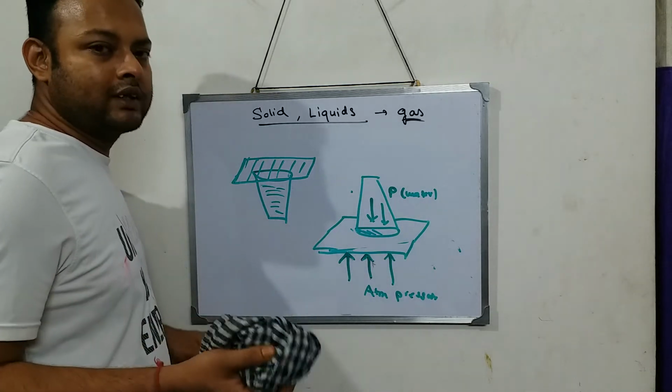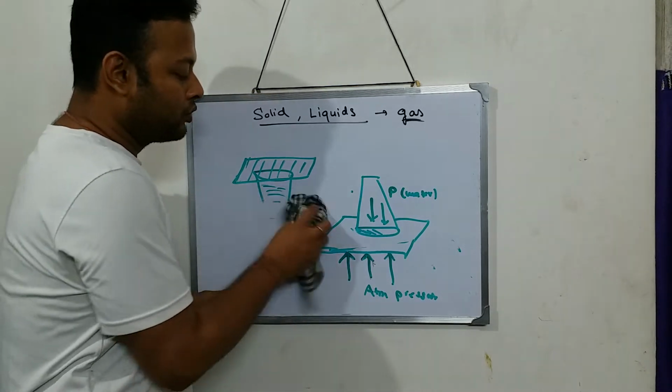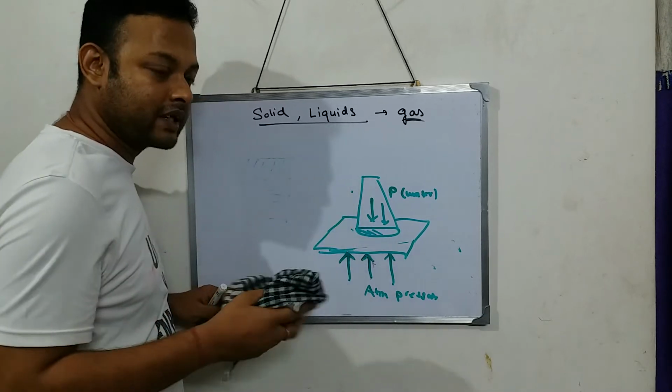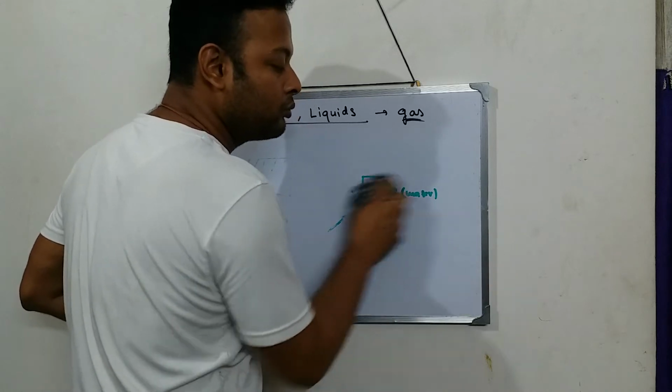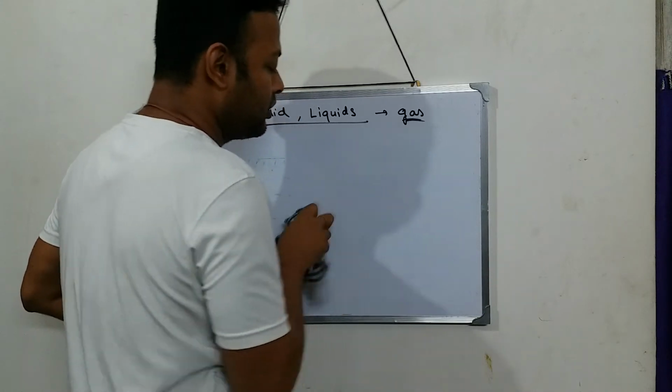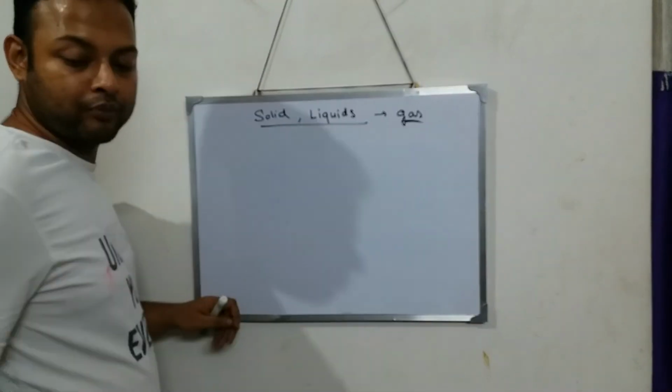Now there is one more experiment given in your book. I'm just explaining the experiments. After this, what you do? Go through your book, read the book, you will understand.